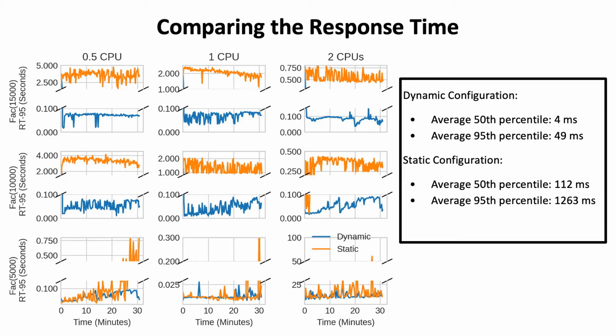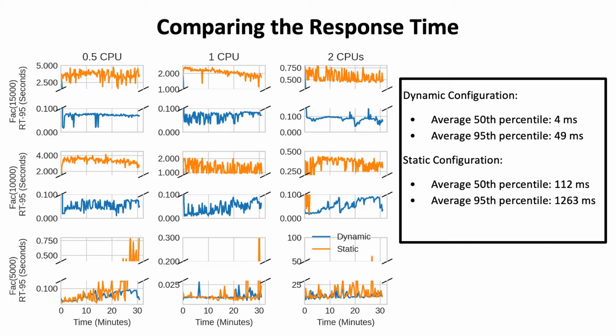When the system is underloaded, like when the factorial parameter is set to 5,000, identical results are obtained with the dynamic and static circuit breakers, because the system is not overloaded sufficiently to activate the circuit breaker, but there is some instability in a static configuration in case of half CPU allocation. These results show that our controller successfully maintains acceptable response times in setups with widely varying capacities and applications.